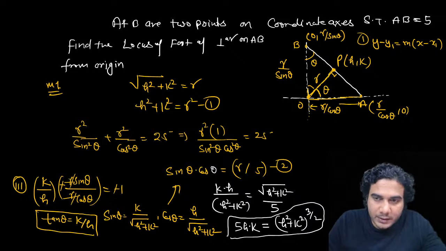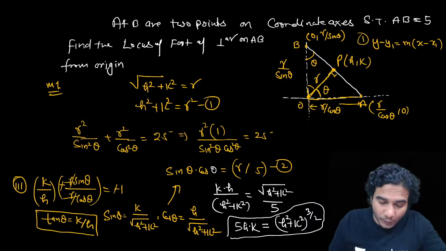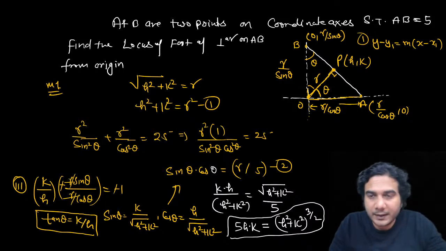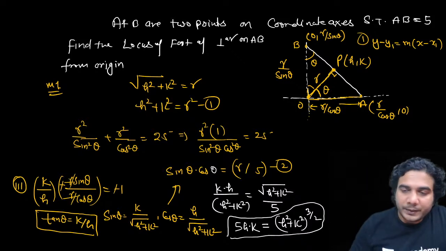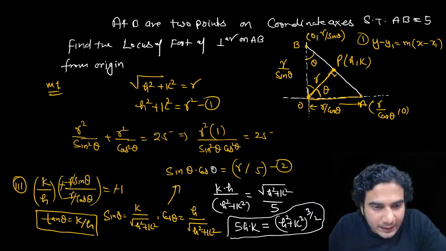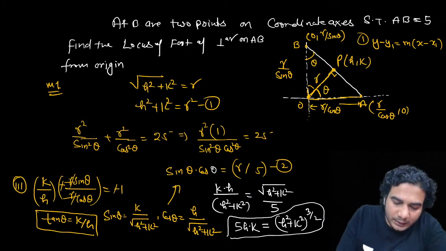After that, we have used slopes. Using that if two lines are perpendicular, then the product of slopes is -1, we got tan theta in terms of h and k. If we have tan theta, then we have sin theta and cos theta also. So this is one of the methods. Now let me tell you the simple method, the second one.